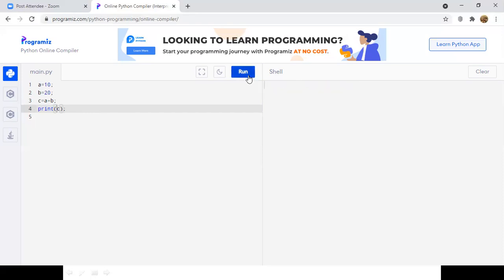Just run the program, and if you run it, you can observe the output of this code is 30, because we have printed the value of C, where C is generated by adding the value of A and B, where A contains 10 and B contains 20.